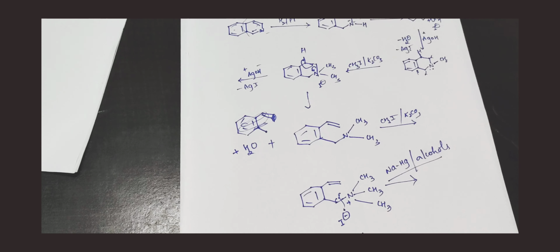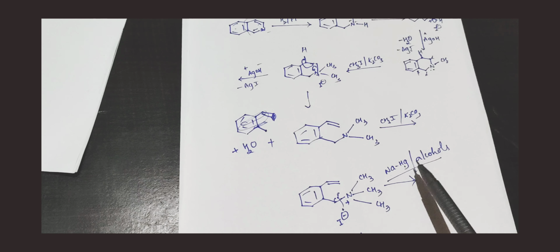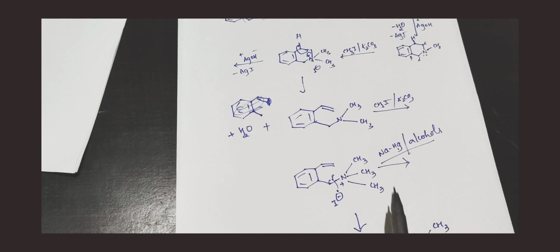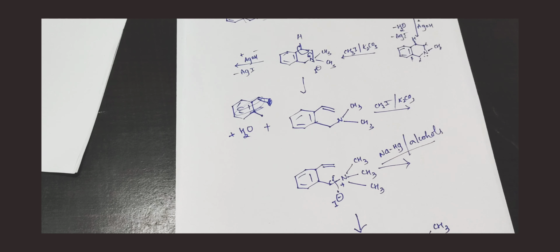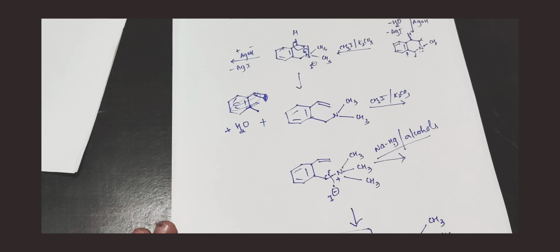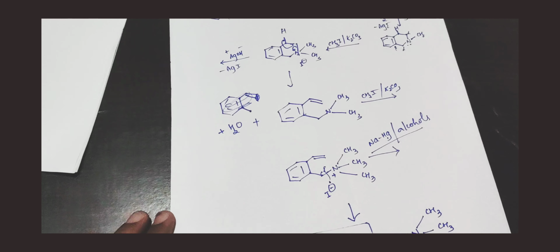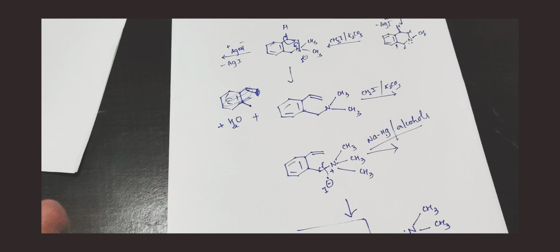It is just a continuation of Hofmann exhaustive methylation. Only this last step changes, where we are using sodium in mercury in any alcohol, you can use methanol or ethanol. At that time this carbon nitrogen bond will cleave. We will get nitrogen as one part and this other ring as one part. So this is our final product. This is the degraded product of Emde degradation. Hope you have understood Emde degradation. So with this I have completed the degradation of alkaloids, that is Hofmann's degradation and Emde degradation.